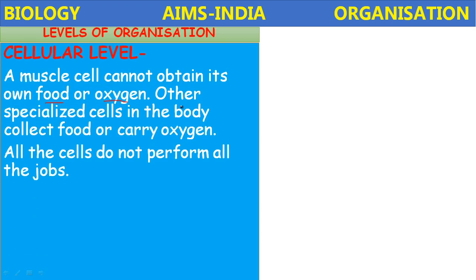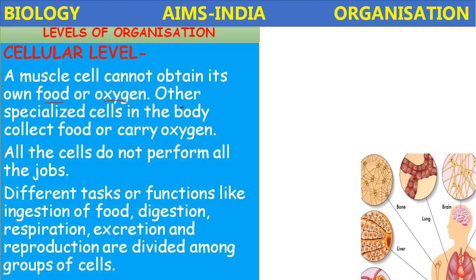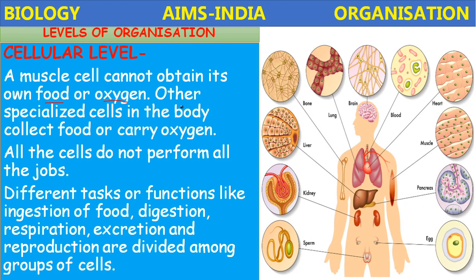Next, all the cells do not perform all the jobs. So from the above it is clear that all the cells do not perform all the functions. Different tasks or functions like the ingestion of food, the digestion, respiration, excretion and reproduction are divided among the group of cells. So let us see the chart which represents the different types of cells performing different functions.